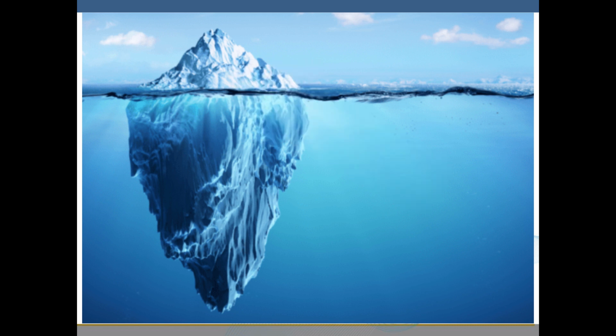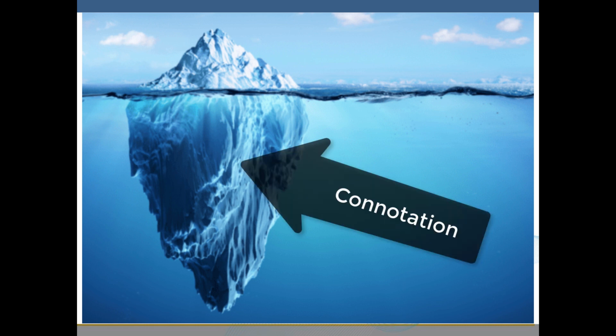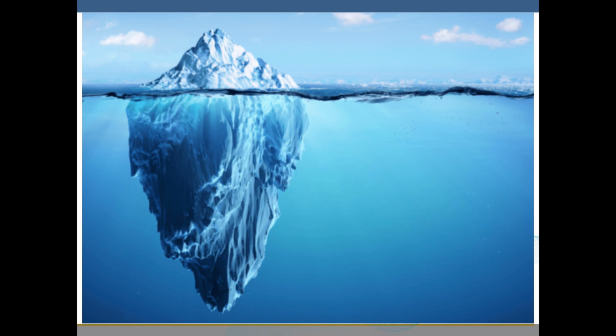In addition to what we can see, there is a somewhat hidden connotation. Connotations are associations that can be shaped by emotions, culture, as well as other factors. Underneath the surface, there is meaning, but it is difficult to analyze or describe. This is true in English as well as most other languages.